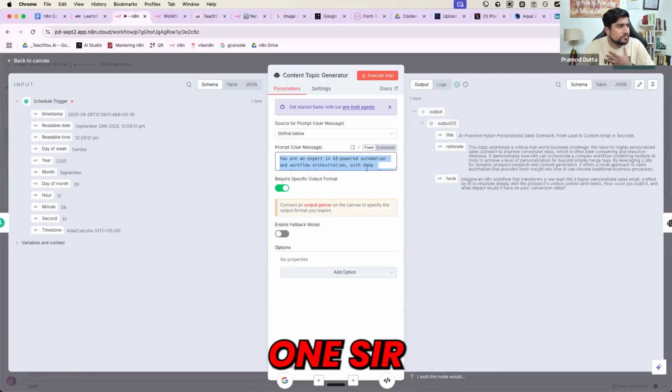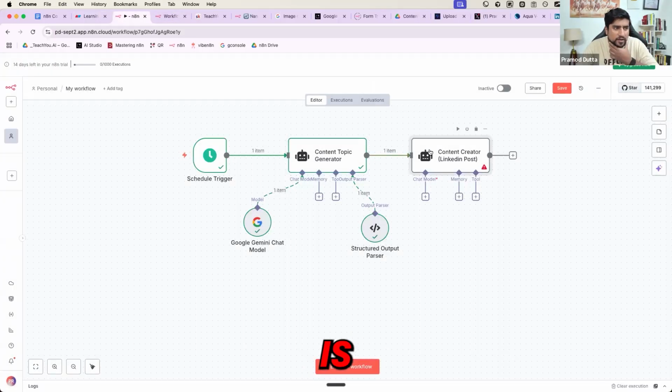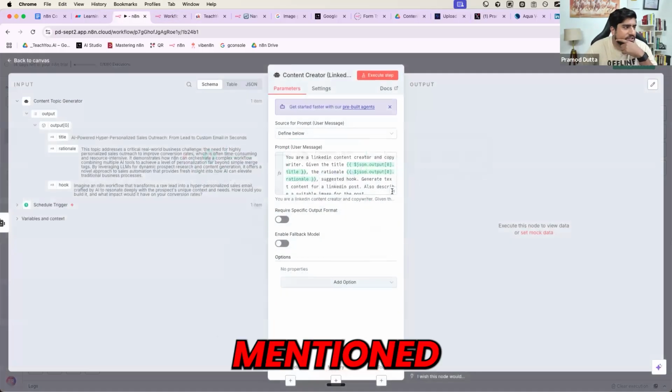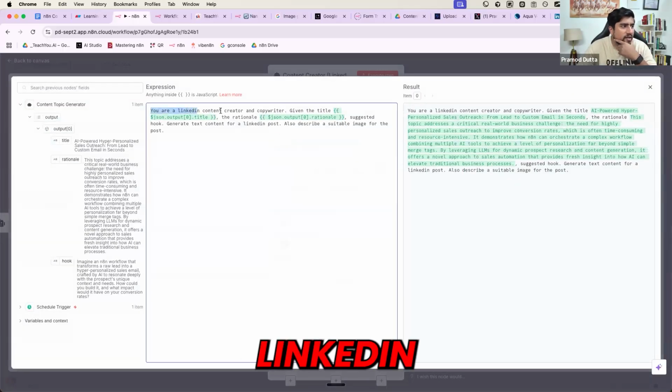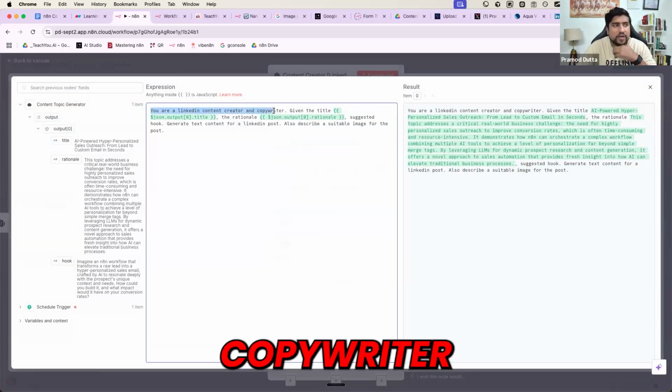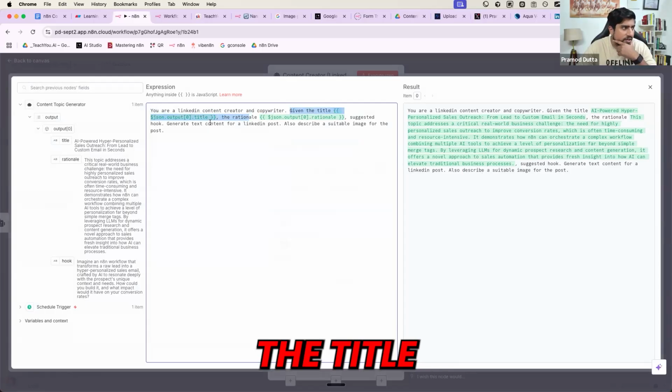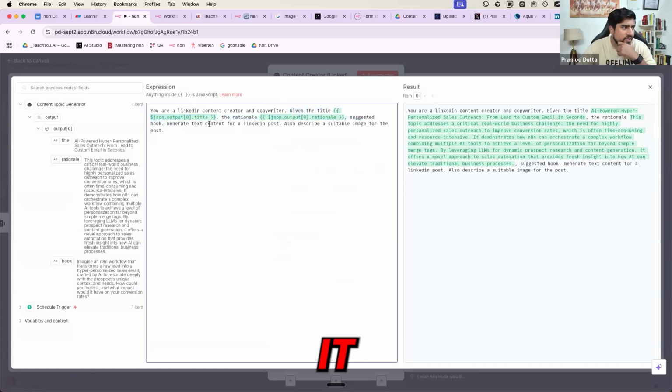Now, what is this second one? Sir, what is this? What is the content creator agent? Here I have mentioned that you are a LinkedIn content generator and a copywriter. This is the title. This is a rationale. Suggest a hook. Generate text content based on the suggested hook. Hook also I will mention.